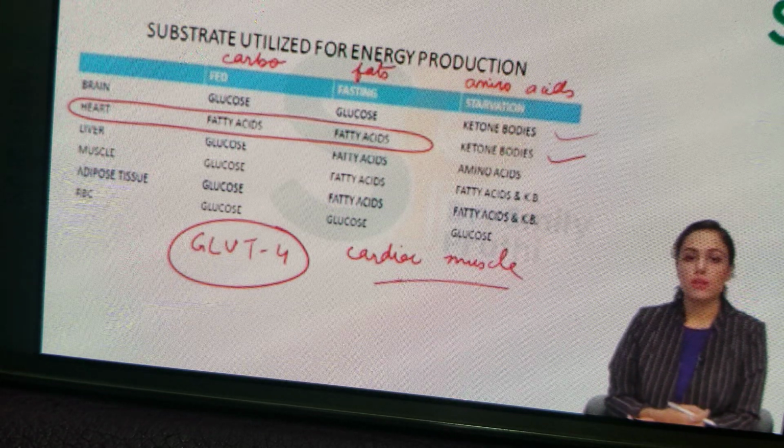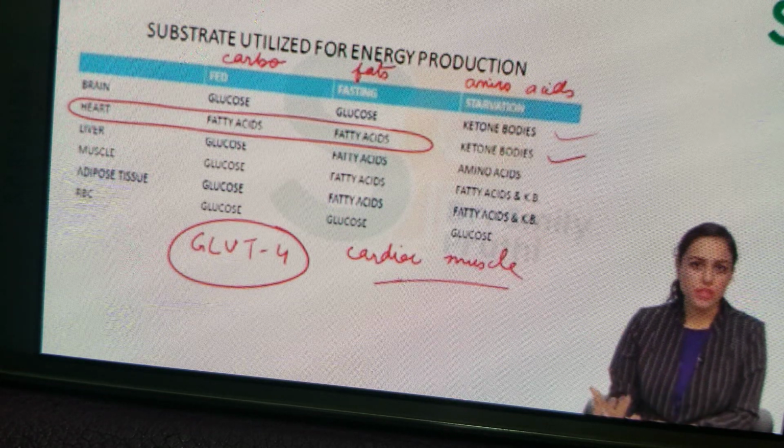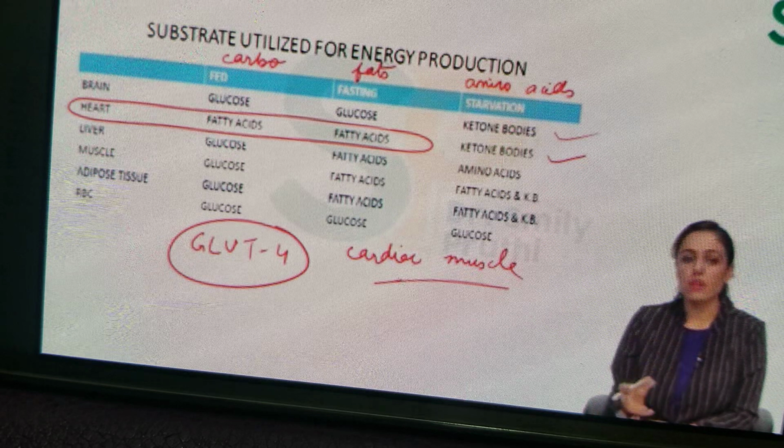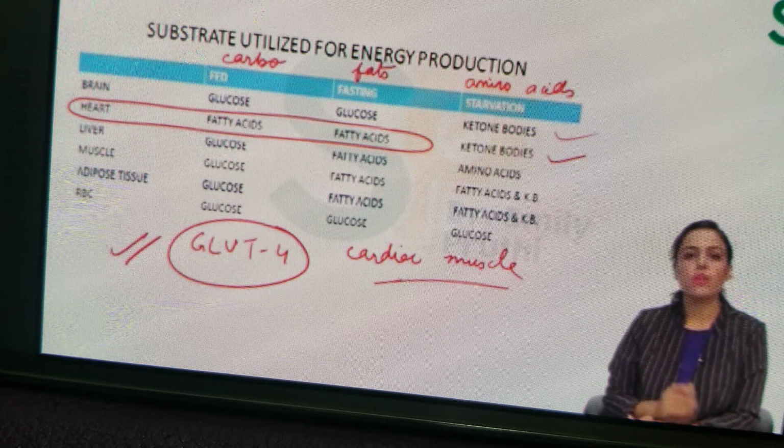See, the reason is that during the fetus time, this GLUT4 was there, right? Because the fetal heart uses glucose, and if heart failure occurs, then again the heart has to use glucose. So some glucose transporter has to be present in heart, right?